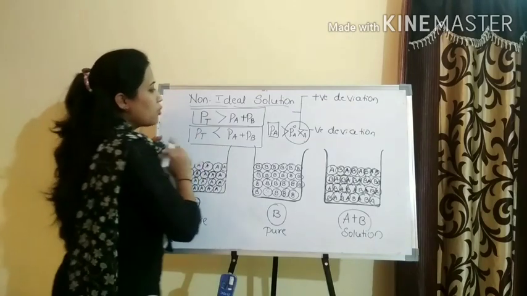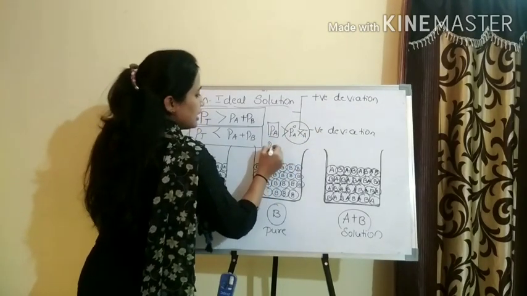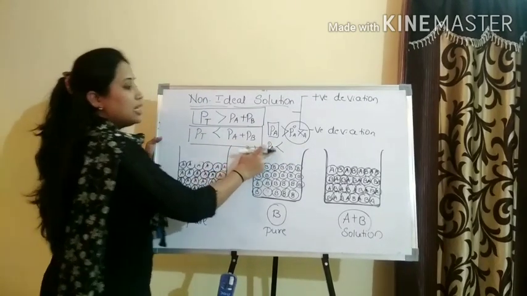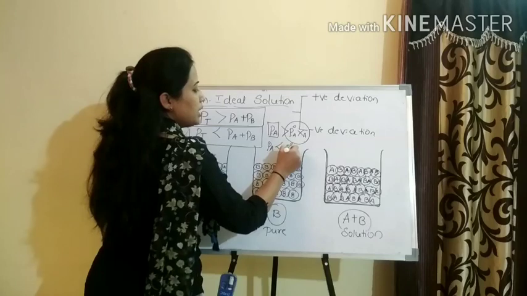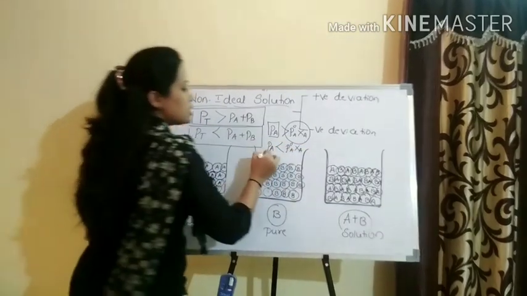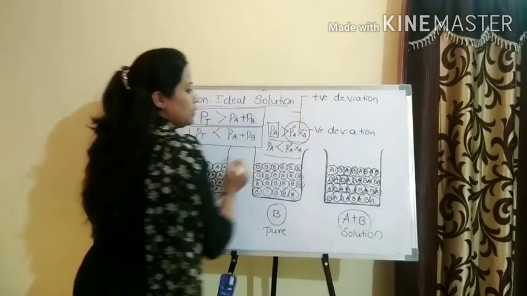Similarly, in the case of negative deviation, considering A itself, PA obtained will be lesser than P naught A into XA. These are the two conditions for positive and negative deviation.